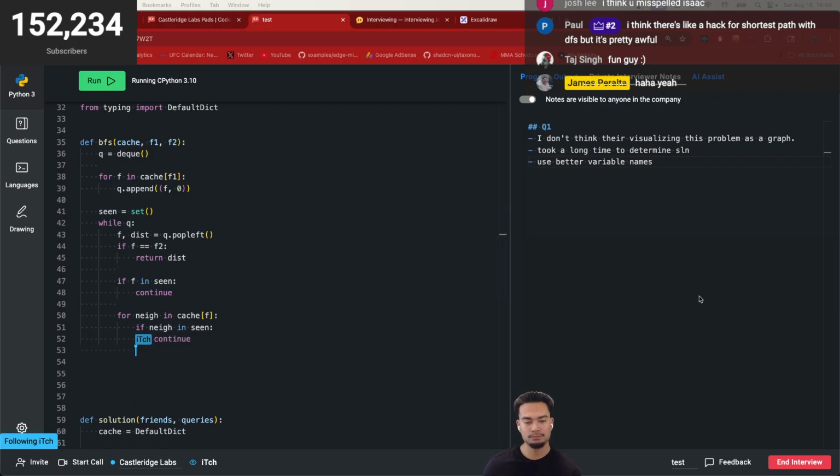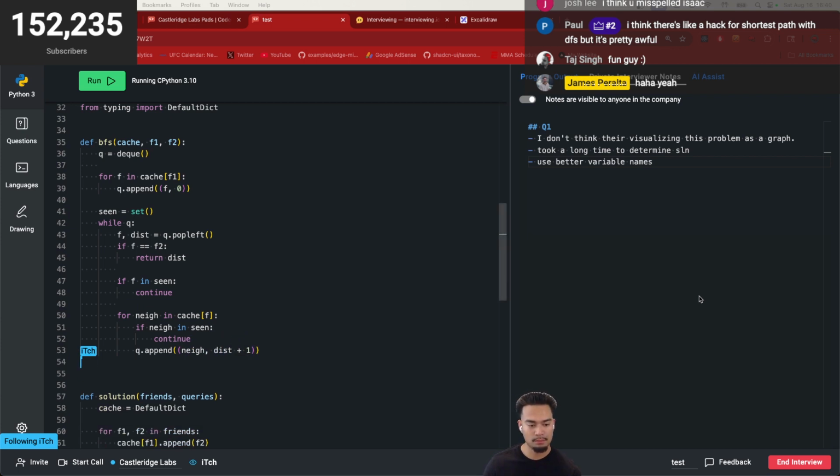Right. So now that we have the friend, we're basically going to append it into our queue, which would be q.append. I think I've seen an optimization I can possibly do here even. So we can then do the distance plus 1. I think this should return the answer.